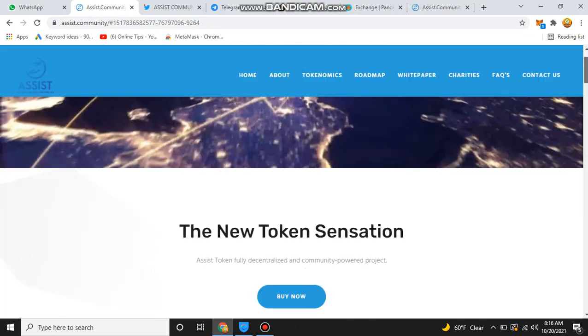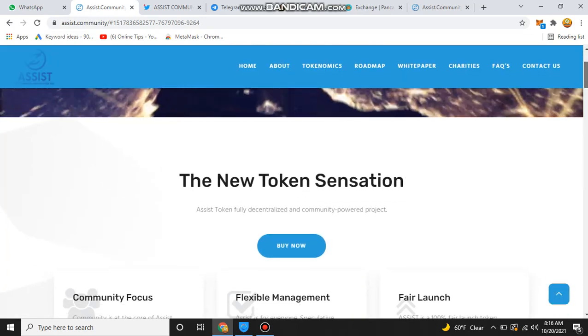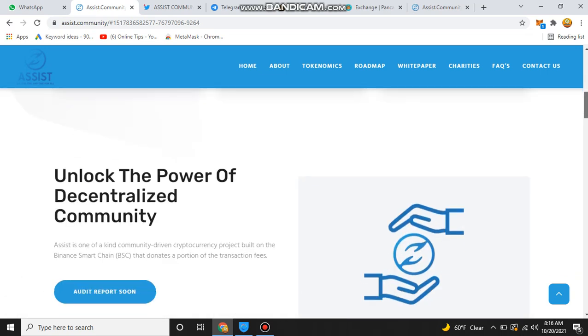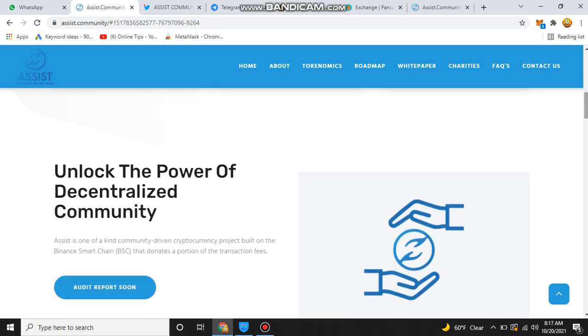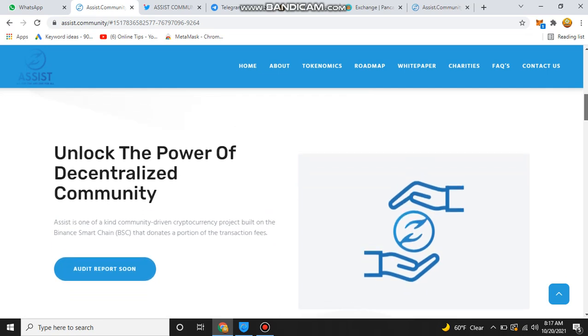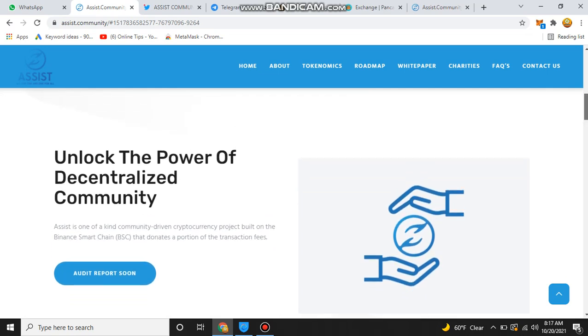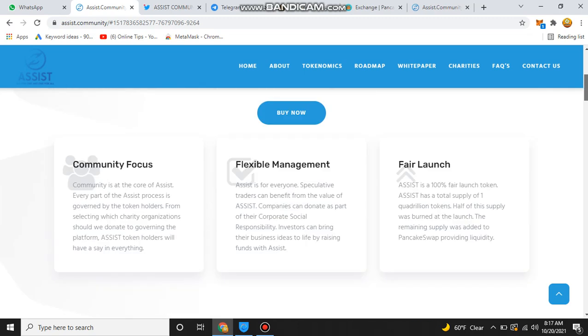So let's start. First of all, what is Assist token? Assist token is a fully decentralized, community-driven project. Assist is one of a kind community-driven cryptocurrency project built on the Binance Smart Chain (BSC) that donates a portion of the transaction fees. You can also check their audit report here. When their audit is completed, you will be able to check their audit report.